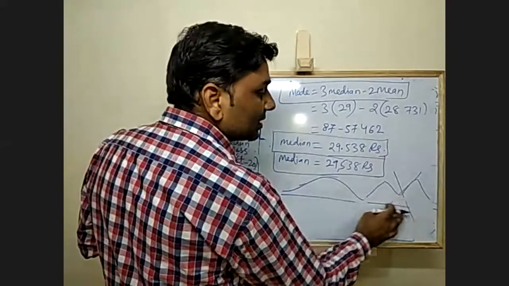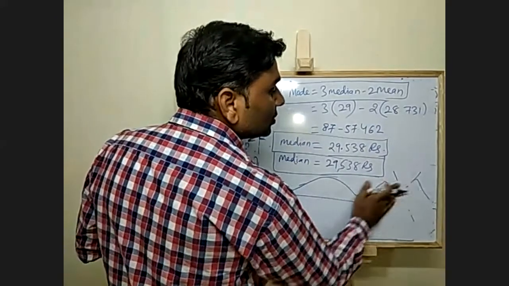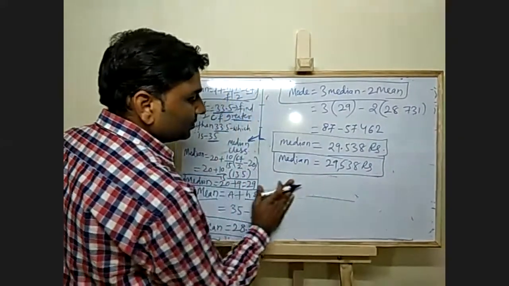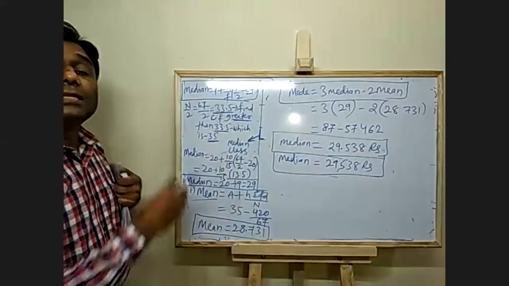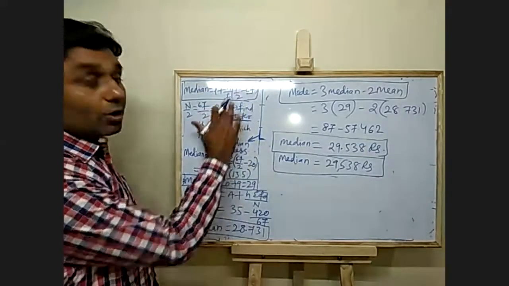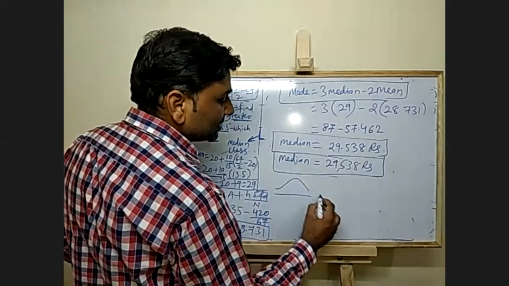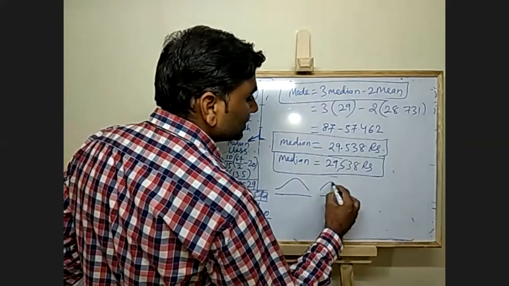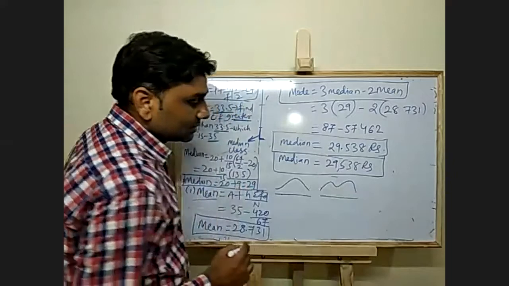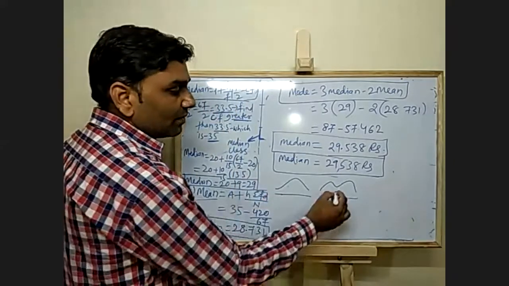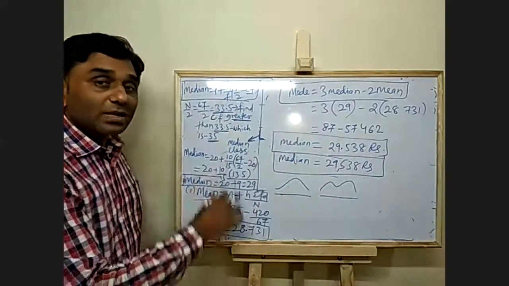If data is like this, you solve the problem using this method. When you have to use this, see whether data is like this or like this. If like this, go for the first method. If like this, go for this method.